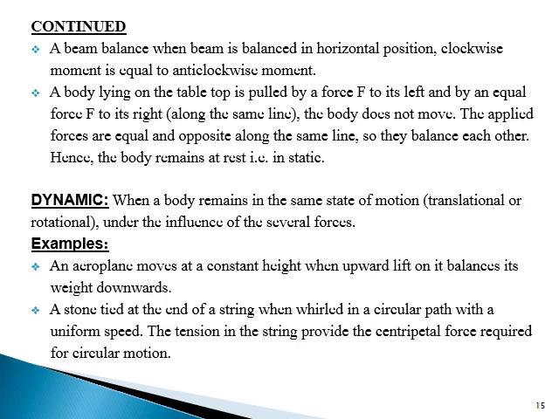A beam balance: when the beam is balanced in a horizontal position, clockwise moment is equal to anti-clockwise moment. A body lying on the tabletop is pulled by a force to its left and by an equal force F to its right along the same line. The body does not move. The applied forces are equal and opposite along the same line, so they balance each other. Hence, the body remains at rest, that is, in static equilibrium.